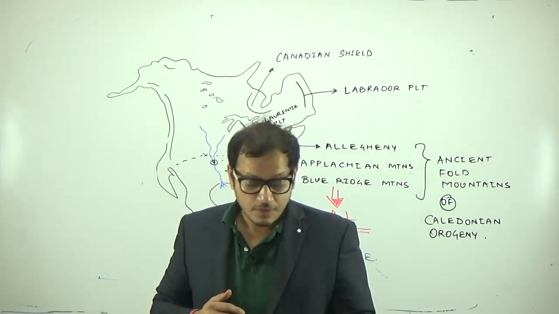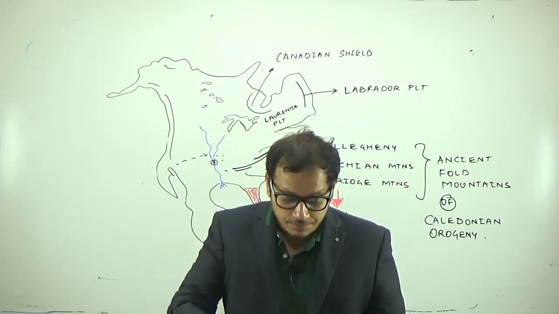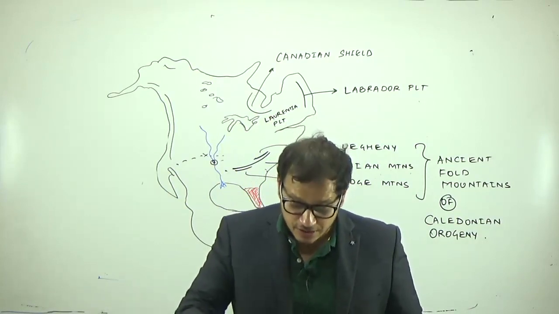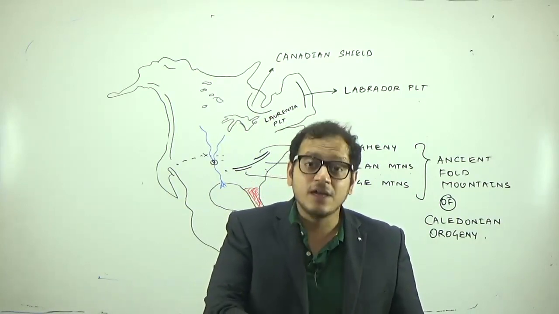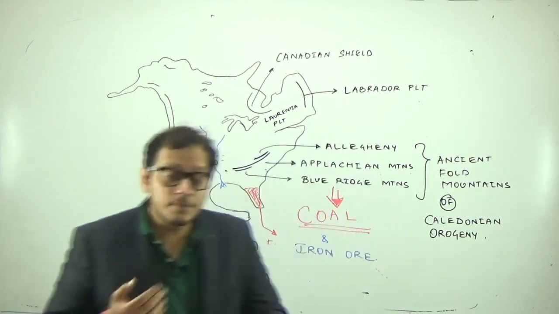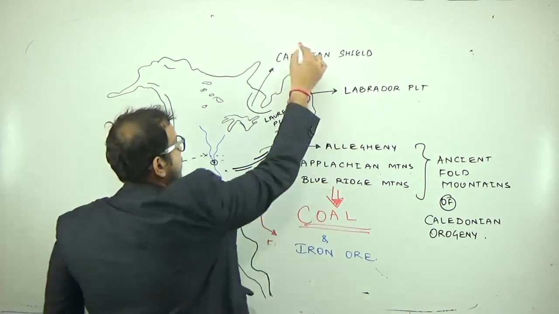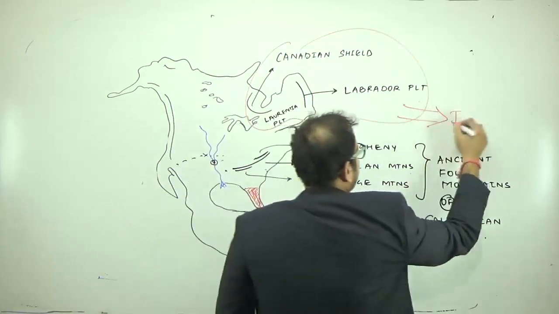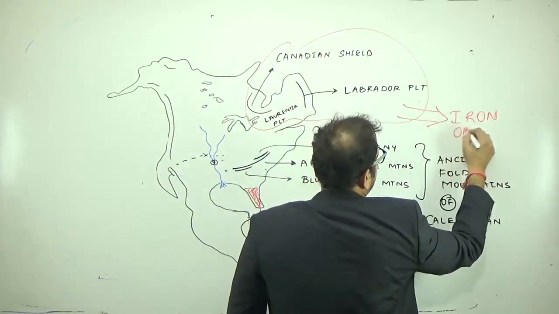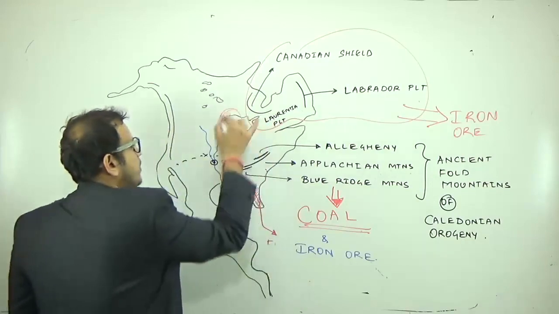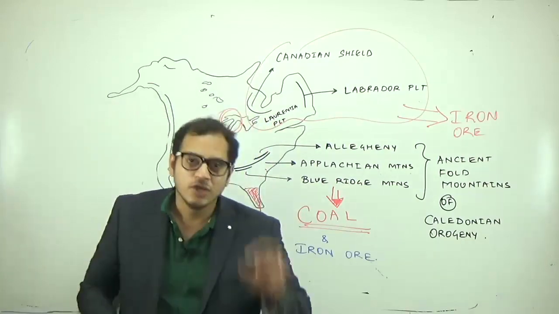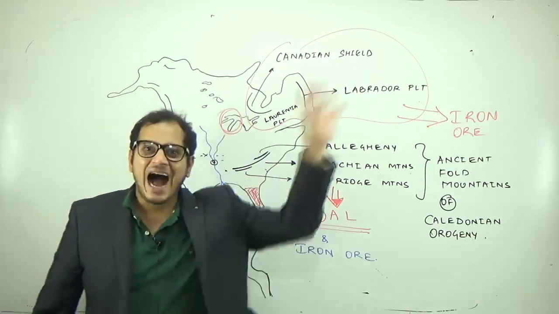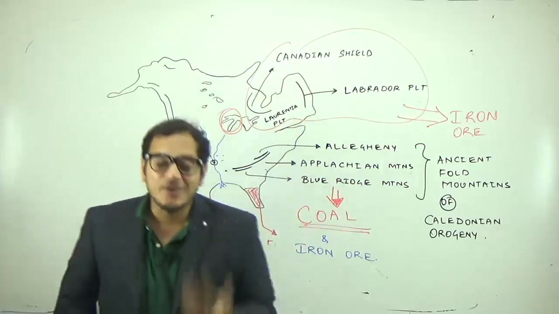And therefore, similar to our peninsular plateau, this region of Canada, the Canadian Shield, Laurentia Plateau and Labrador Plateau region, also has iron ore. Especially surrounding the Lake Superior region, you have iron ore. So what I told you: near Lake Superior there is iron ore. Coal in the Appalachians, iron ore in the Canadian Shield region, surrounding Lake Superior.